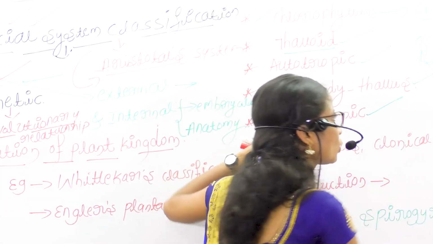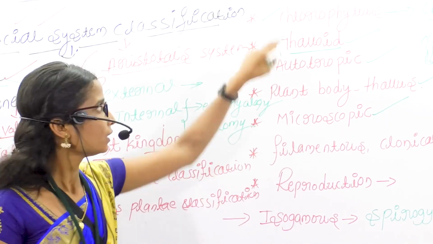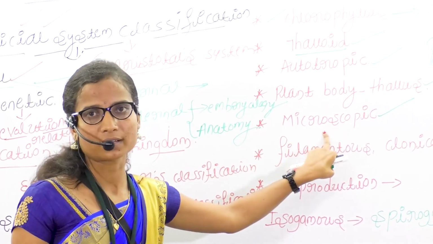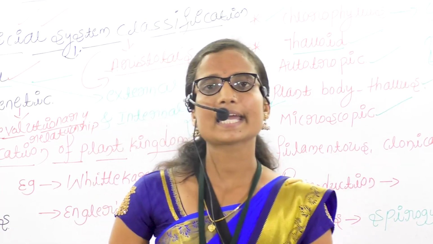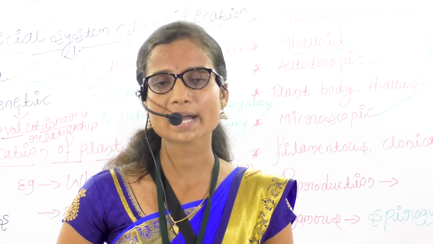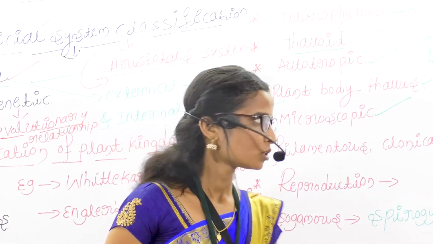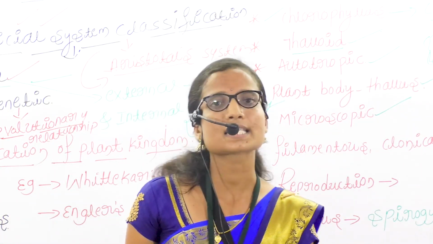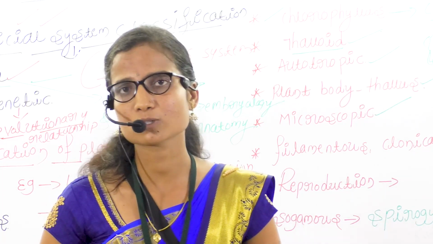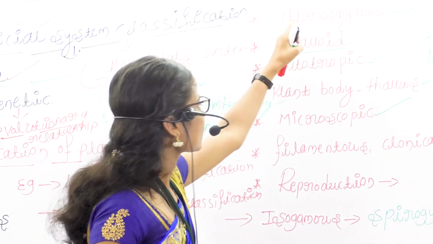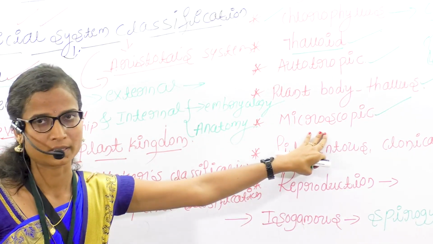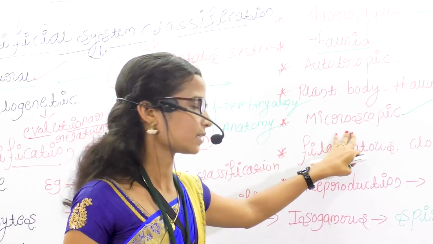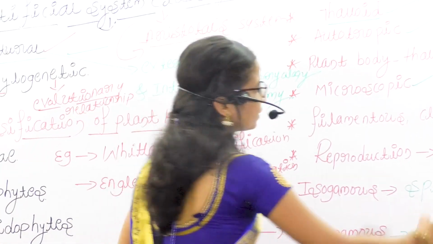Next character is microscopic. The algae cannot be seen by our naked eyes, only under a microscope. That's why algae is called a microscopic organism.